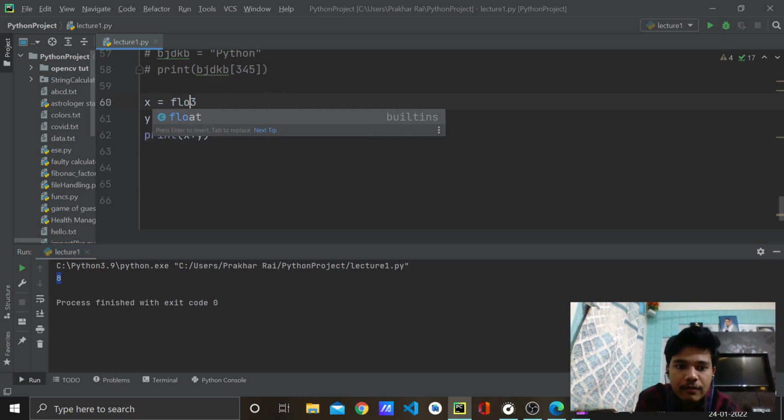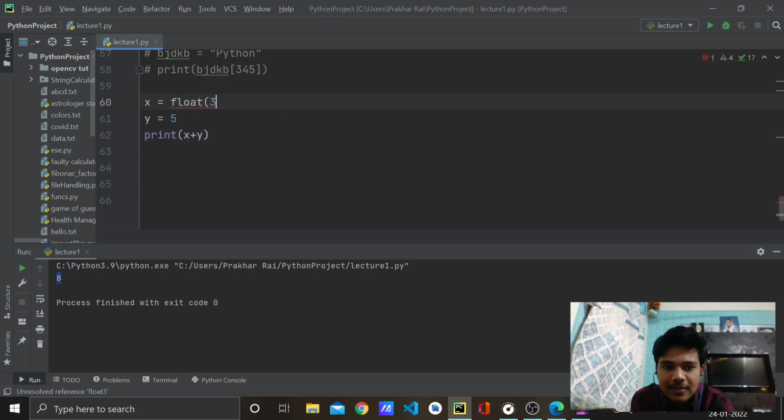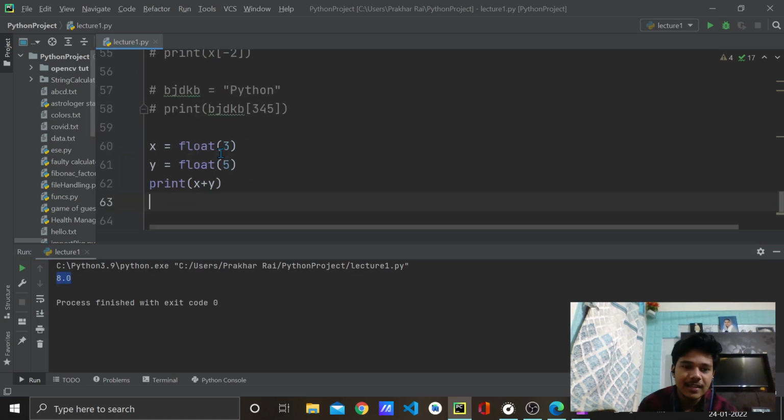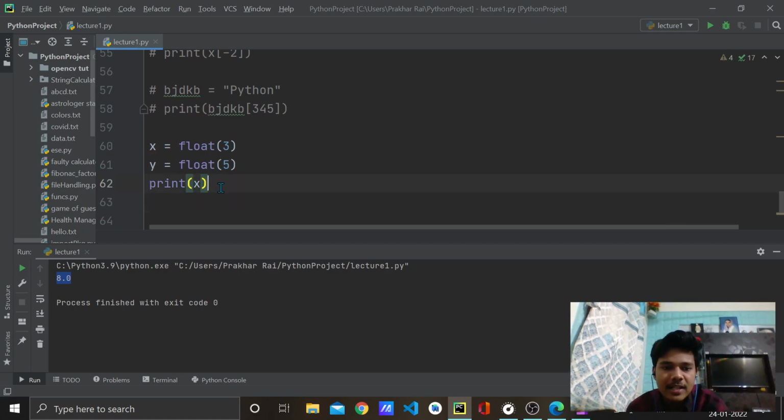But what if I write float here also? x is float of 3, y is float of 5, then x plus y. See, it gave me 8.0, right? It converted into the decimal form. Not only that, let's print only x, and it will give me 3.0.